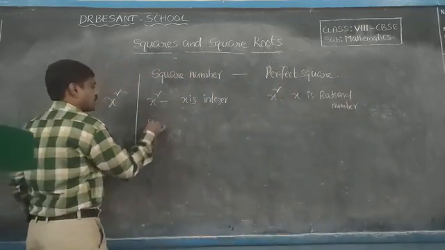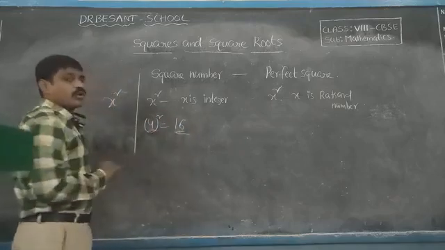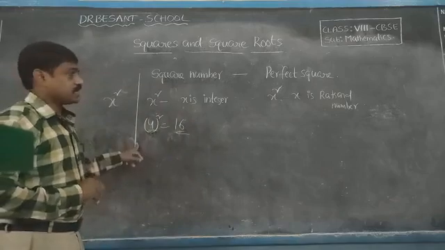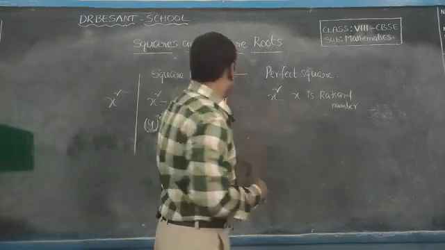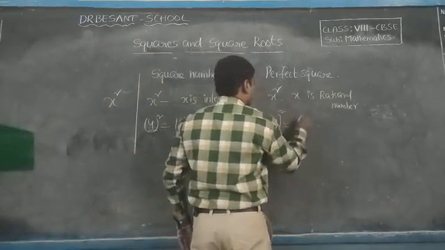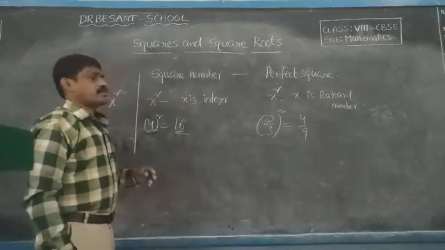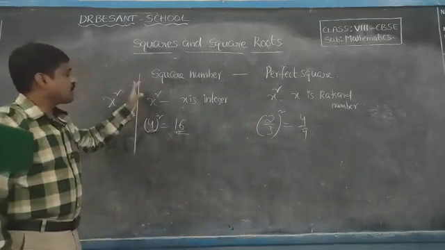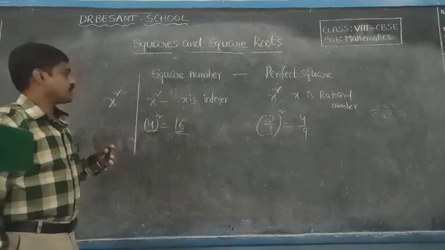That means 4 square is 16. What about 4? 4 is an integer. Next, 2 by 3 whole square is 4 by 9. So this is a perfect square. Observe here, this is the difference between the square number and perfect squares.